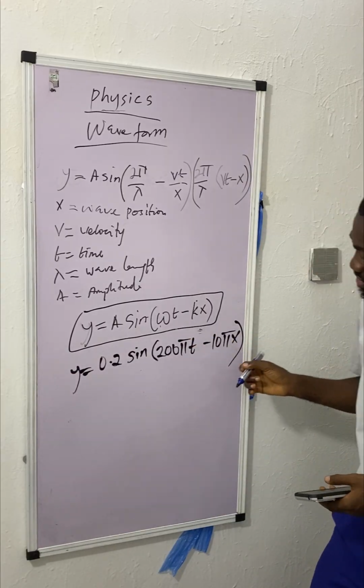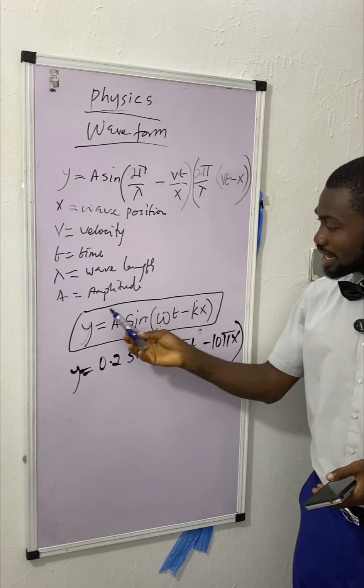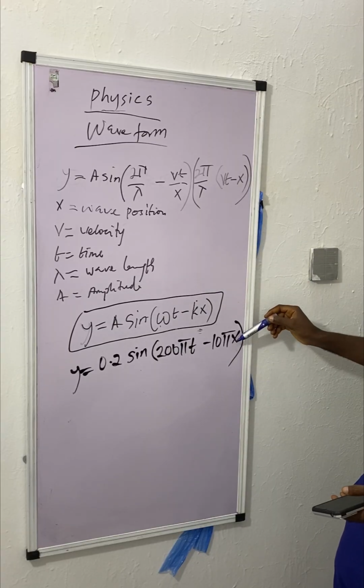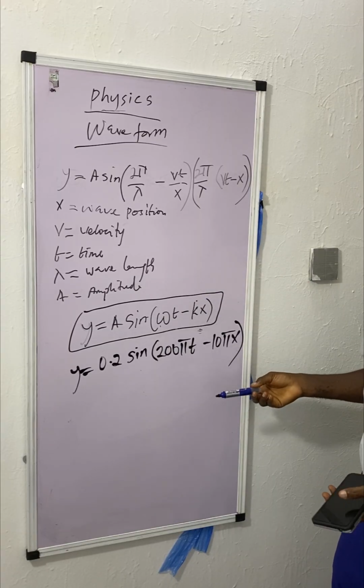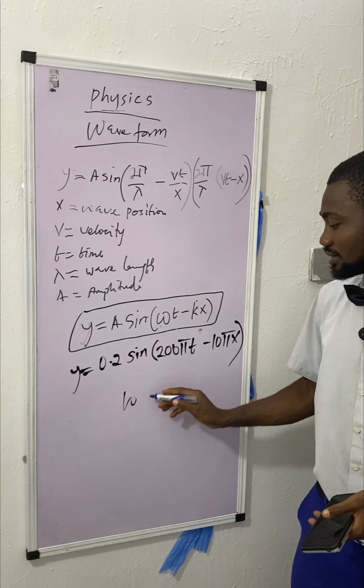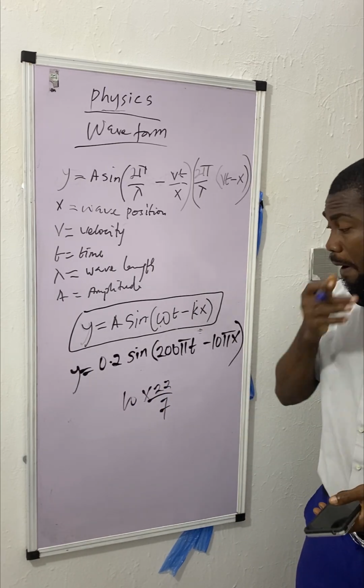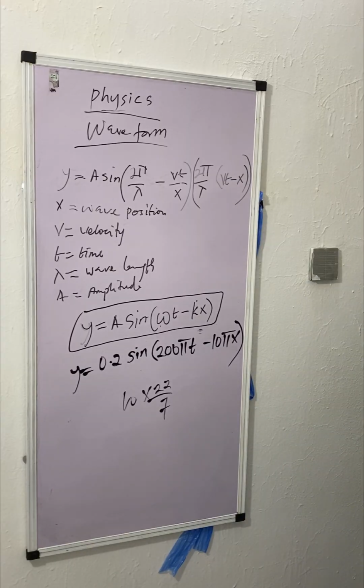They will ask you to look for coefficients. So you have to know the standard progressive wave equation. If they ask you what is k, k is the coefficient of x, which is 10 pi. Okay, 10 times 22 over 7. That's it, as easy as that. There's nothing difficult about progressive wave equation. Nothing difficult at all.